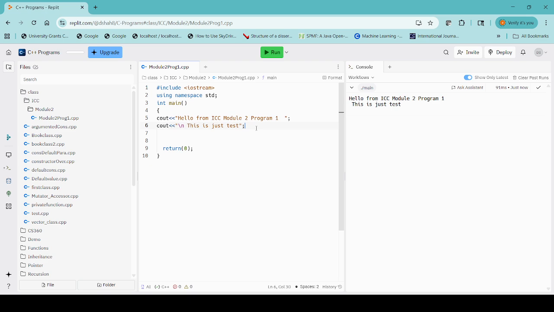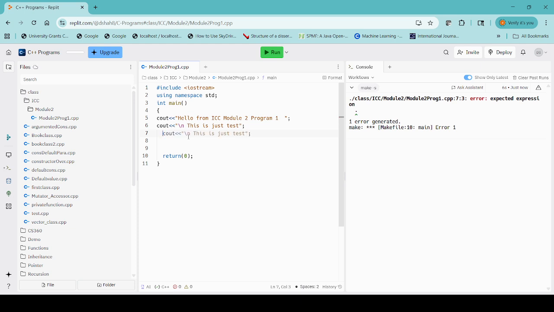One more point I want to show you: if by mistake a dot is there in my code and I try to run my code, it will generate an error. Means in your C++ code you are not allowed to write even a dot, because we are following standard syntax. This is the syntax of the C++ programming language. So we should follow the syntax. We are not allowed to write even dots.